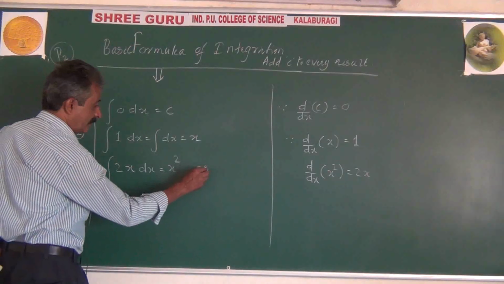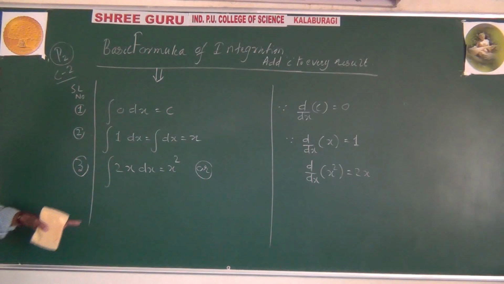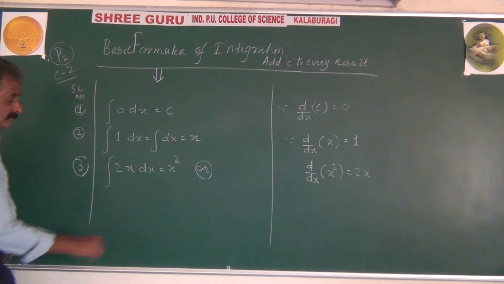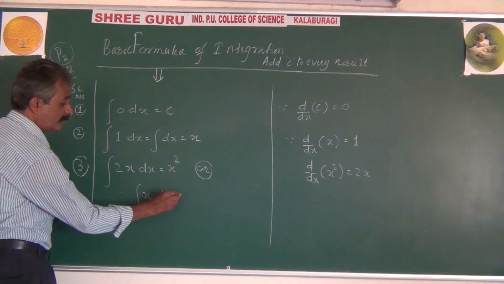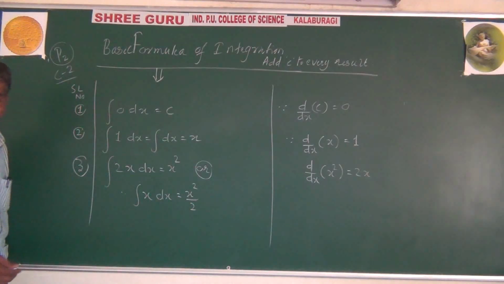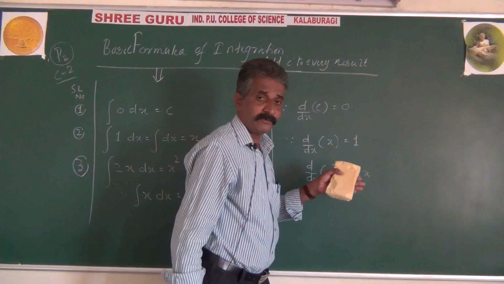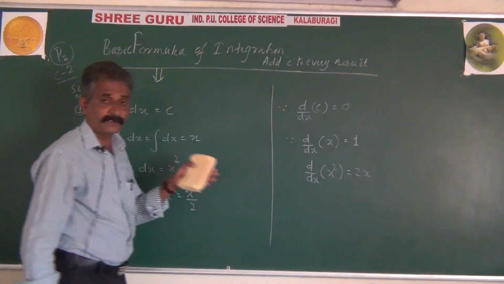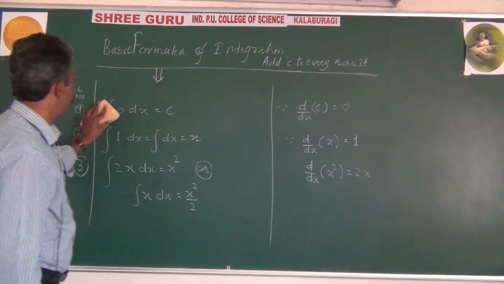Or, since 2 is a constant, it can be kept outside and divided, so integration of x dx will be equal to x square divided by 2. Whatever formulas I am going to write are concerned with differentiation formulas, but in the opposite direction.